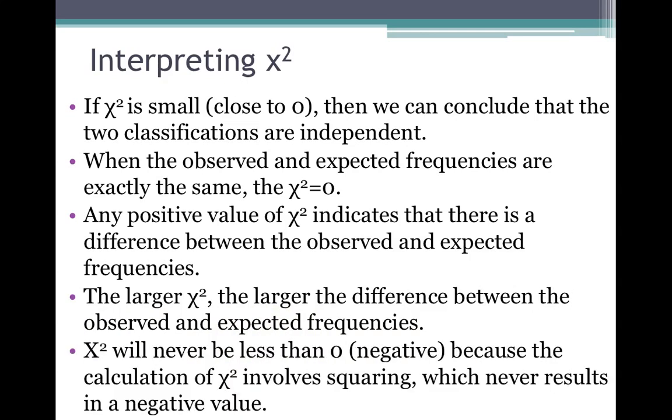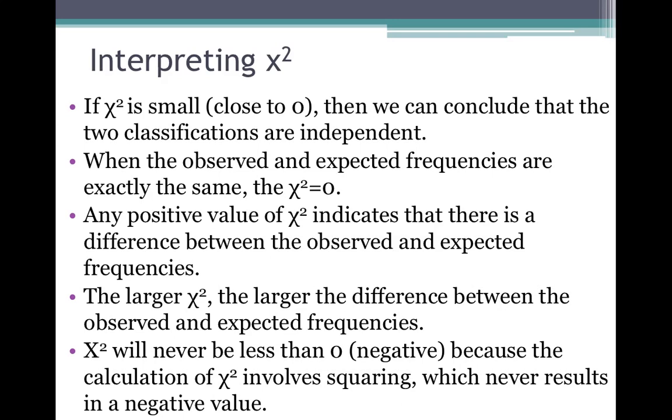So chi-square will never be less than 0. It will never be negative because the calculation of chi-square involves squaring, which never results in a negative value. So we want to keep a couple things in mind here. Chi-square starts off at 0 and only gets larger. So possible values that you can get when you do the chi-square calculation is anything from 0 and greater.